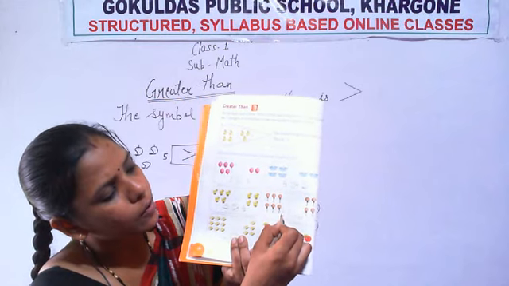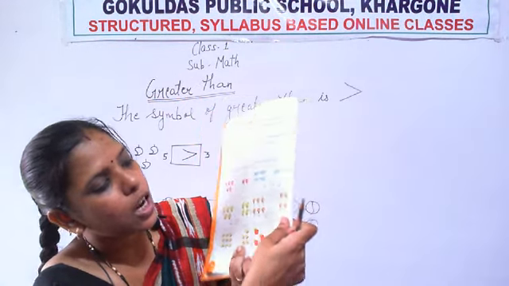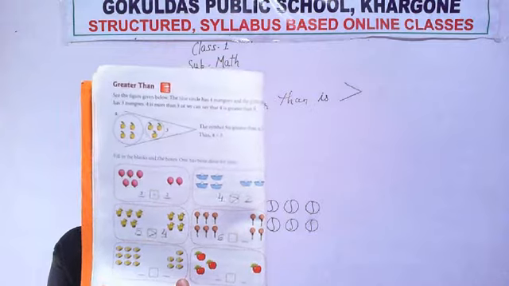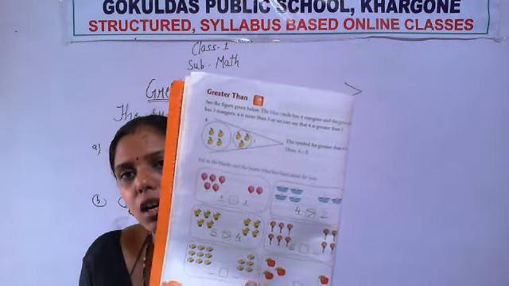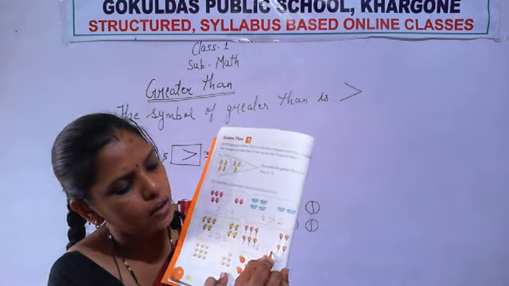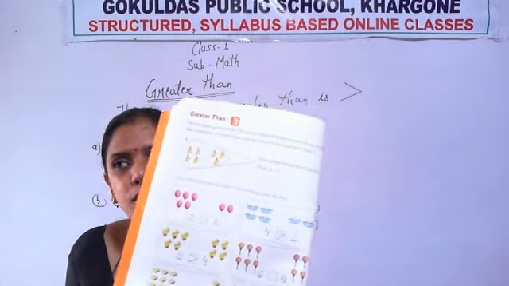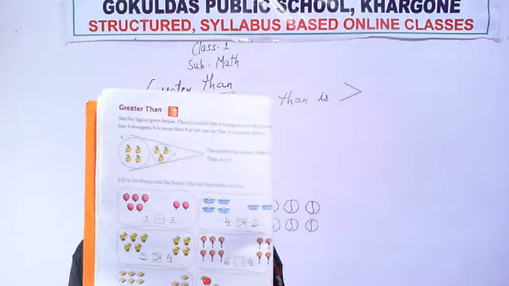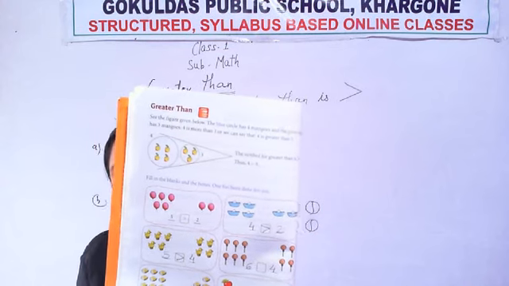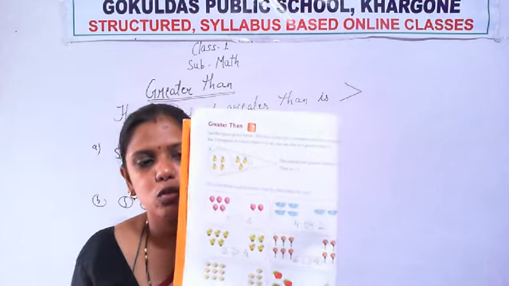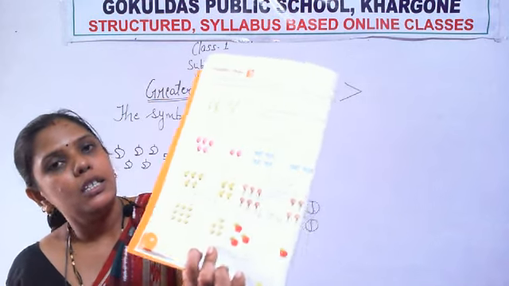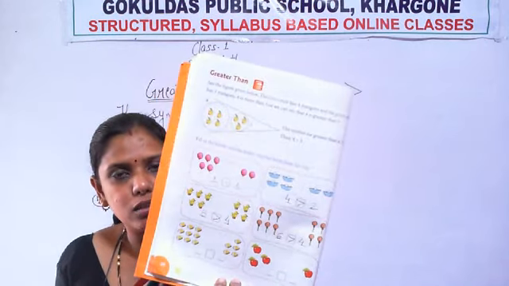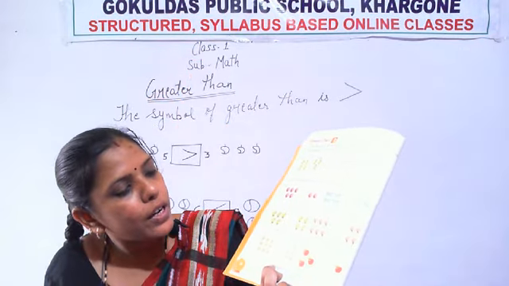Okay. So write here 6. Now see how many lollipops are given on the other side. 1 2 3 and 4. So write here 4. Now identify which number is greater between 6 and 4. Which number is greater? 6. Okay. So the mouth of the crocodile will be open towards number 6. Now see.